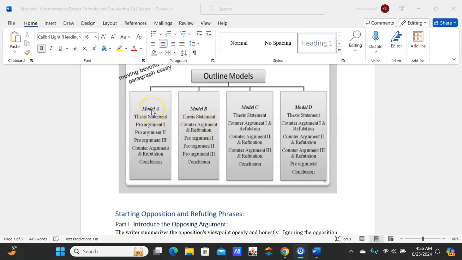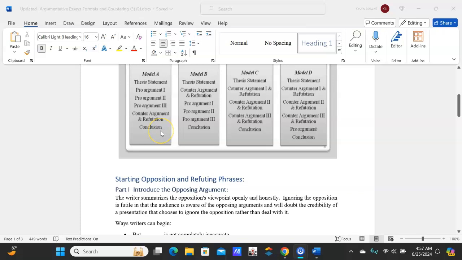So if we were writing model A, and this is going to repeat a lot of the video, so I don't really want to spend a lot of time on it. Intro paragraph, give the thesis. Pro, if you're Mrs. Flowers, it would be pro, pro, pro. And then here the counter argument is where you would bring in, well, I am pro. I think that she learned more with Mrs. Flowers. However, there are others who think that she learned more in the junkyard. Then you would put the junkyard and then refute it or spin it back to Mrs. Flowers. So we're going to go over this, and the other video will help you, okay? So have a copy of this. What we're going to do is we're going to oppose and refute.